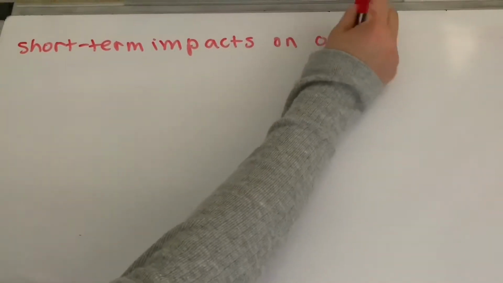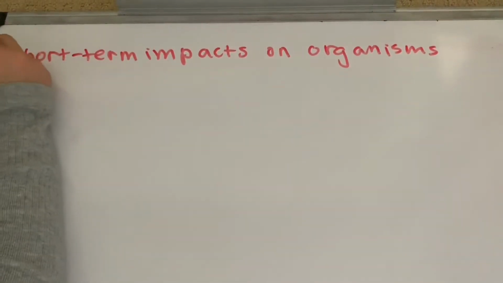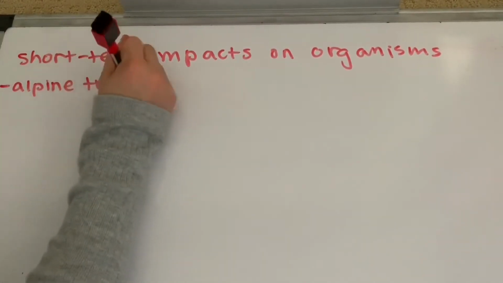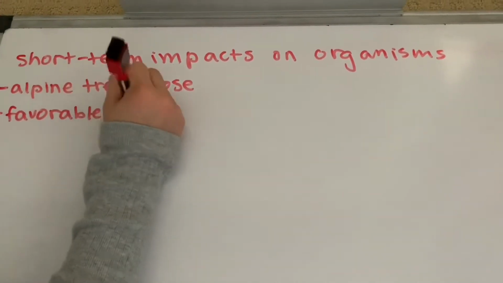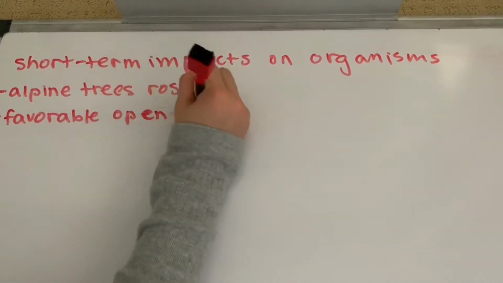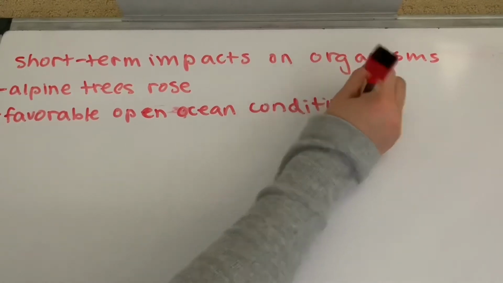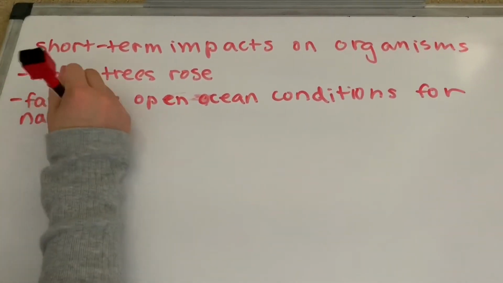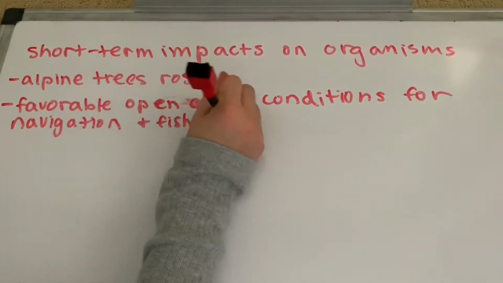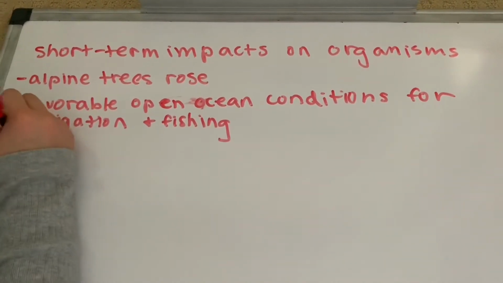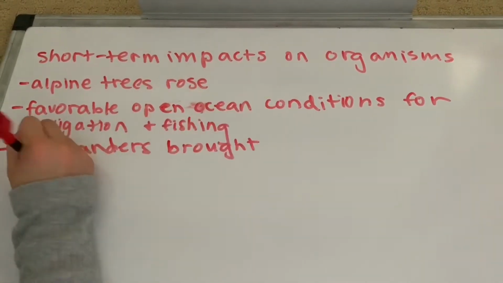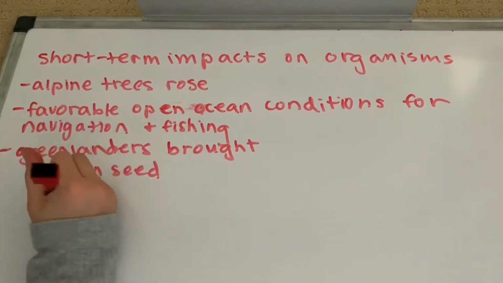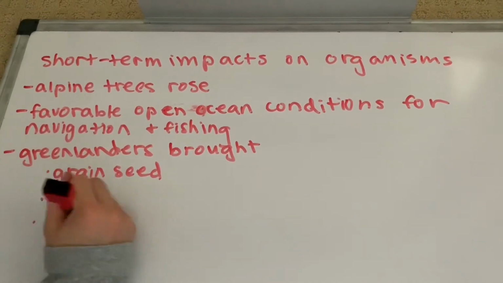Short-term impacts on organisms during the medieval warm period were, first, alpine tree lines rose, meaning more plants for organisms to eat so they could survive longer. Another impact was favorable open ocean conditions for navigation and fishing, so humans had a food source and could survive. Another impact was that organisms thrived when the first Greenlanders brought grain seed, barley, oats, rye, horses, cattle, pigs, sheep, and goats, helping the people as they could use animals and plants for food and labor.